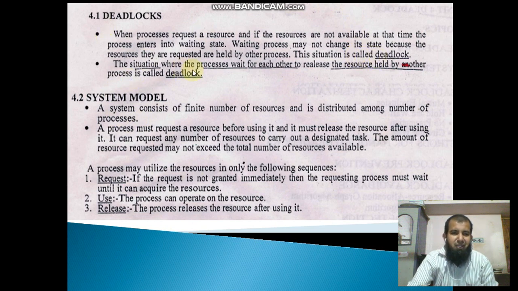The situation where the processes wait for each other to release the resource held by another process is called deadlock. This process is waiting for that resource and that process is waiting for another resource. Continuously waiting on each other to release the resource held by another process is called deadlock.